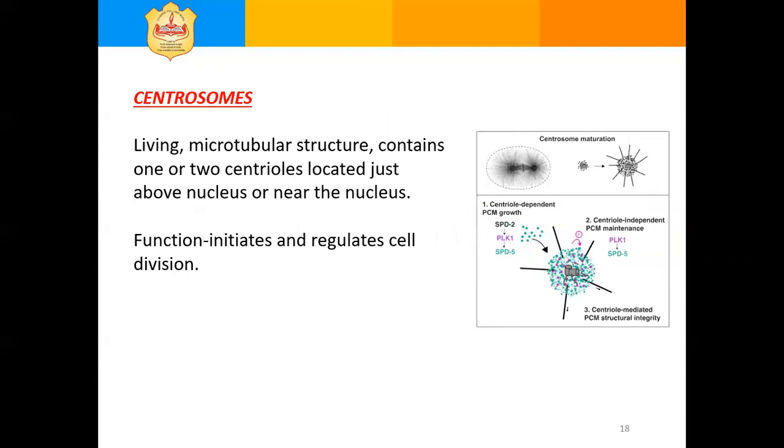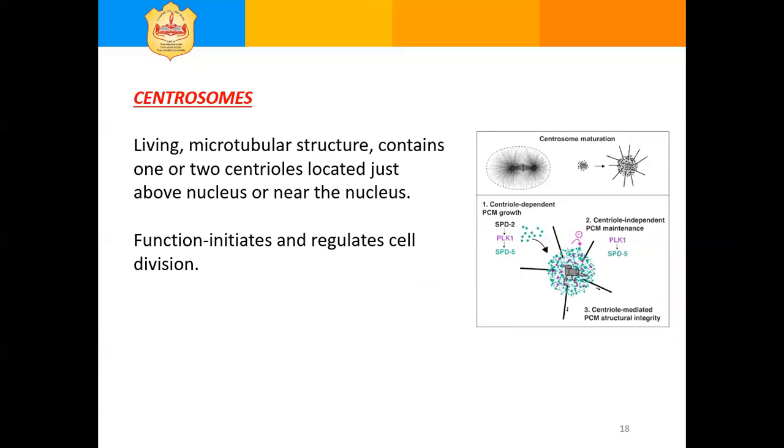Next, centrosomes. Centrosome is a small clear area of the cytoplasm without any granules, present just above the nucleus in an animal cell.